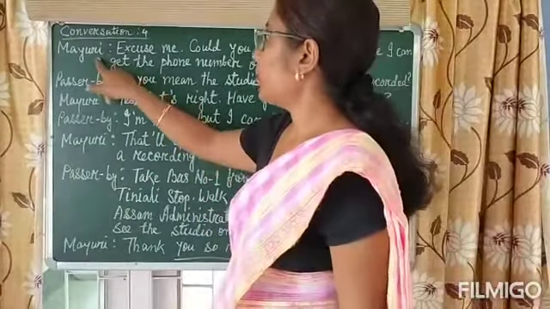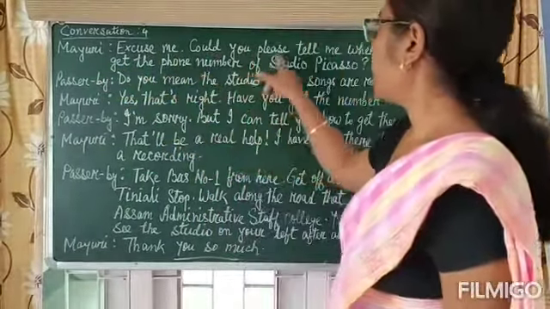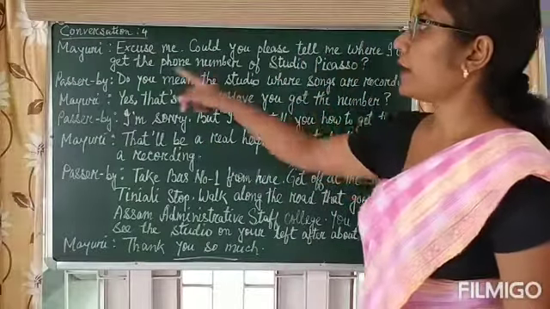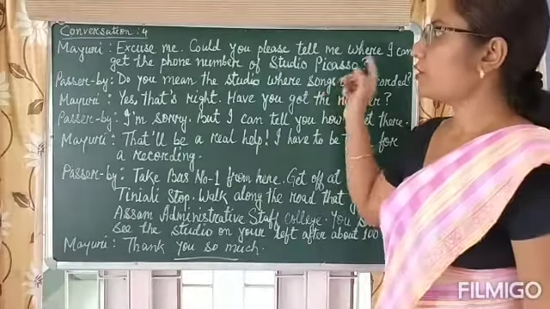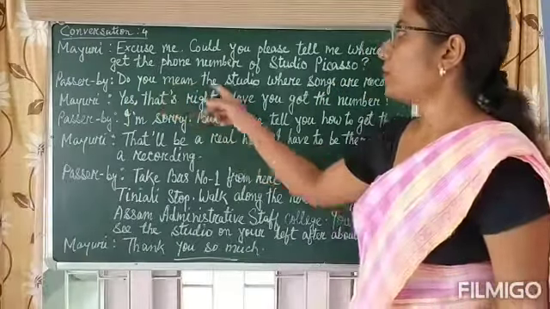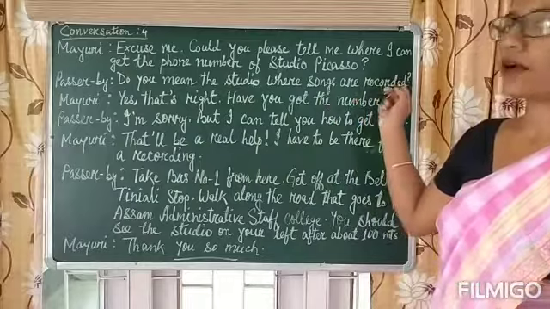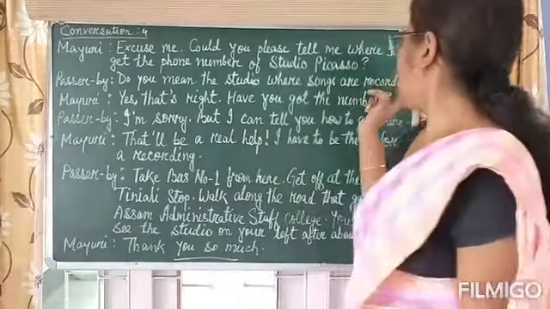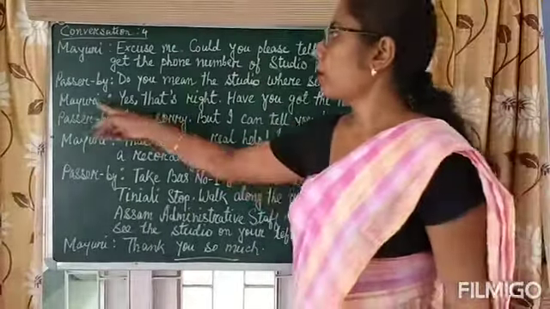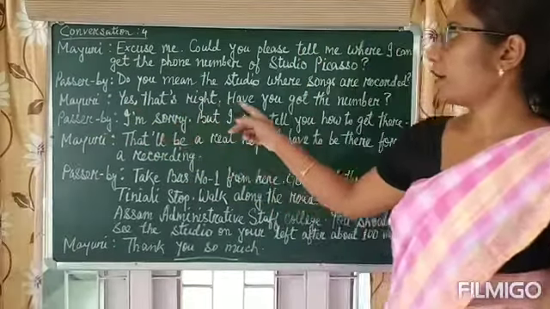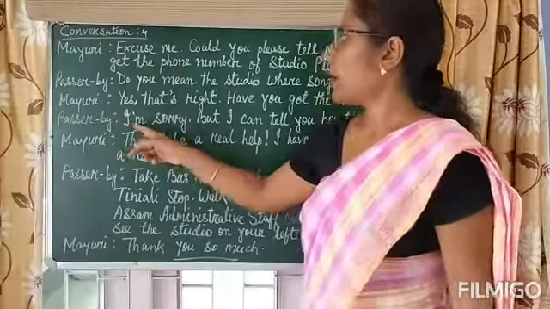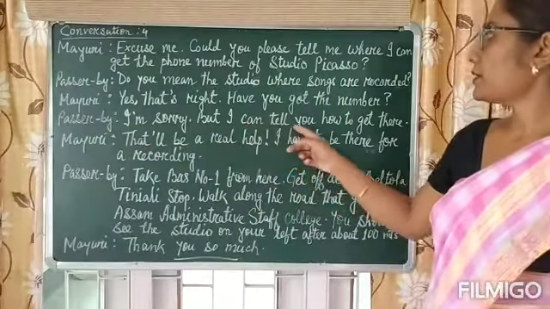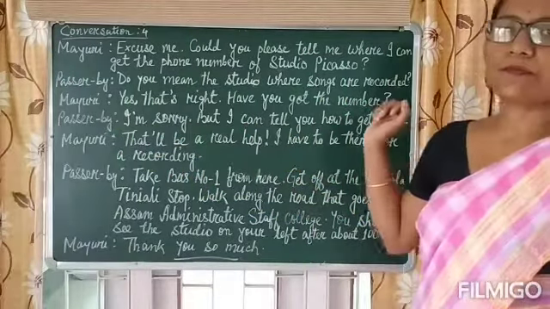Mayuri: Excuse me, could you please tell me where I can get the phone number of Studio Picasso? Passerby: Do you mean the studio where songs are recorded? Mayuri: Yes, that's right. Have you got the number? Passerby: I'm sorry, but I can tell you how to get there.